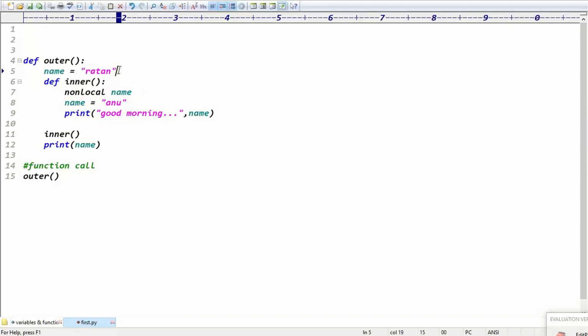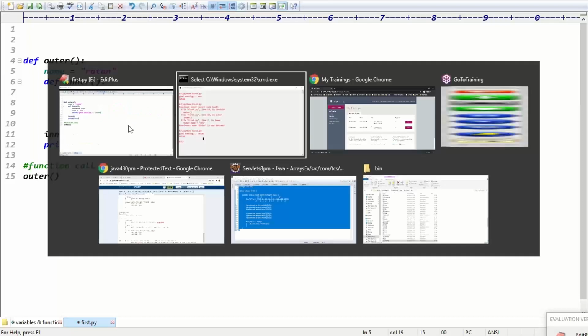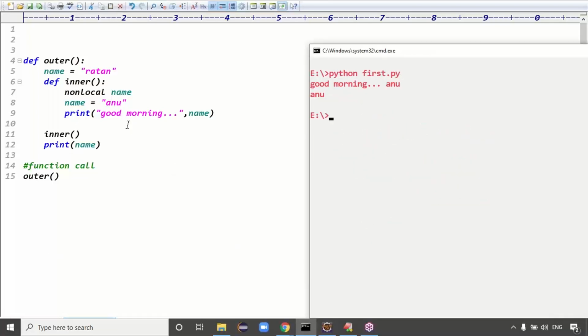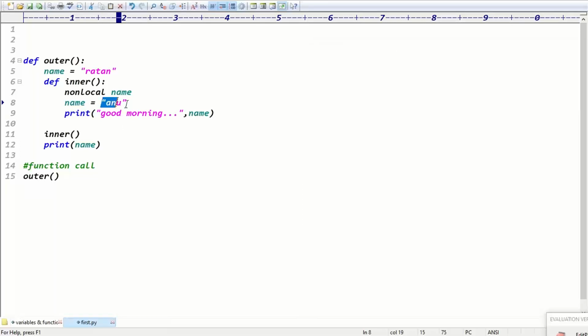Exactly. So inside the inner function, to represent the outer function variable, we use the keyword nonlocal, right? That is the information here basically. Then run this code. We got the output good morning Anu and good morning Anu, right? Because initially it was Ratan, now it is changed to Anu. If it is changed to Anu, then good morning Anu, and this is also Anu. Exactly, the example is clear.